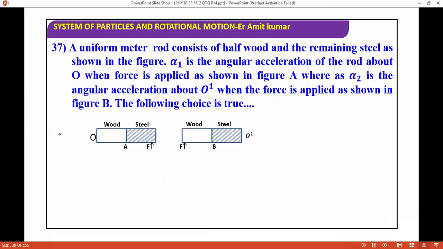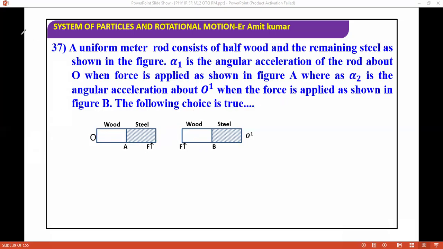Next one we are moving to: a uniform meter rod consists of a half tube and remaining steel, as shown in the figure. Alpha 1 is the angular acceleration of the rod about O when force is applied as shown in the figure. Alpha 2 is the angular acceleration about O1 when force F is applied as shown in figure B. Which of the following choices is true?